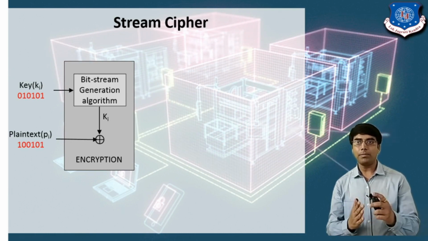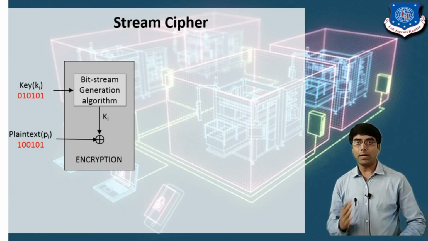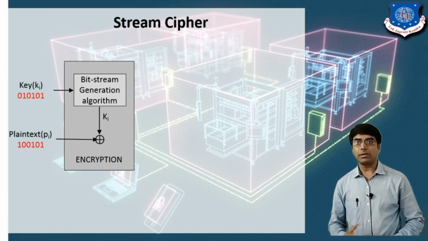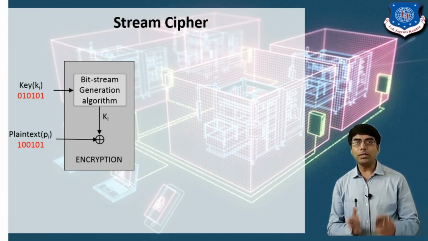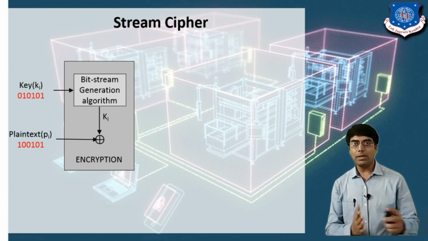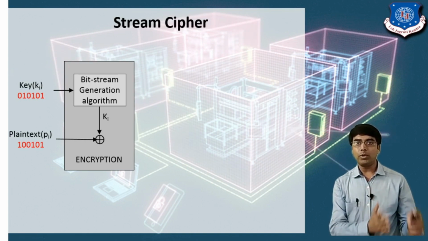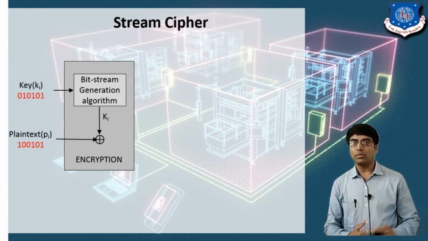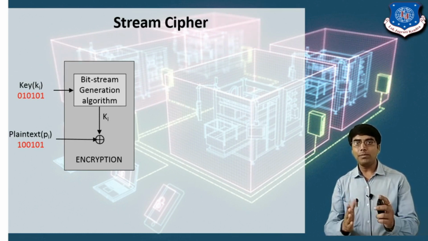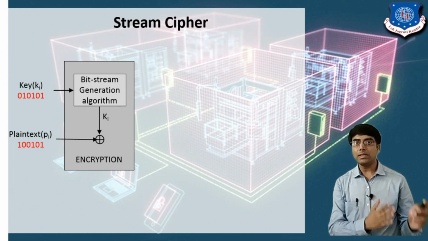We are performing the bit by bit operation here. In the XOR operation, if both the bits are different, your output is 1, and if both the bits are the same, your output is 0.